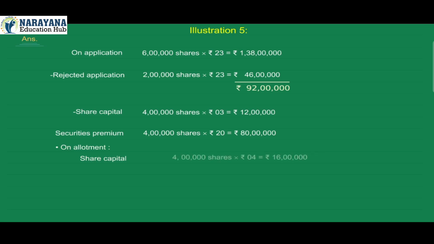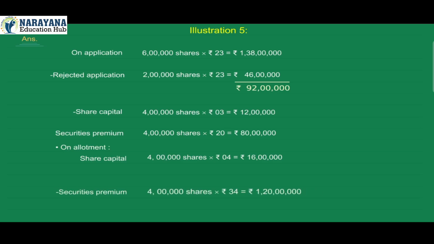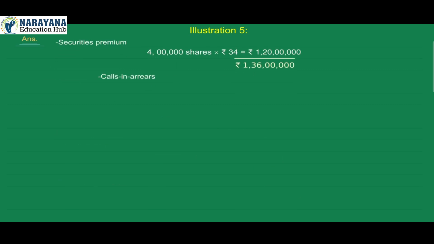On allotment, share capital 4 lakh shares into ₹4 is equal to ₹16 lakh, plus securities premium 4 lakh shares into ₹30 is equal to ₹1 crore 20 lakh, total ₹1 crore 36 lakh, minus calls in arrears 500 shares into ₹34 is equal to ₹17,000. Bank account ₹1 crore 35 lakh 83,000.